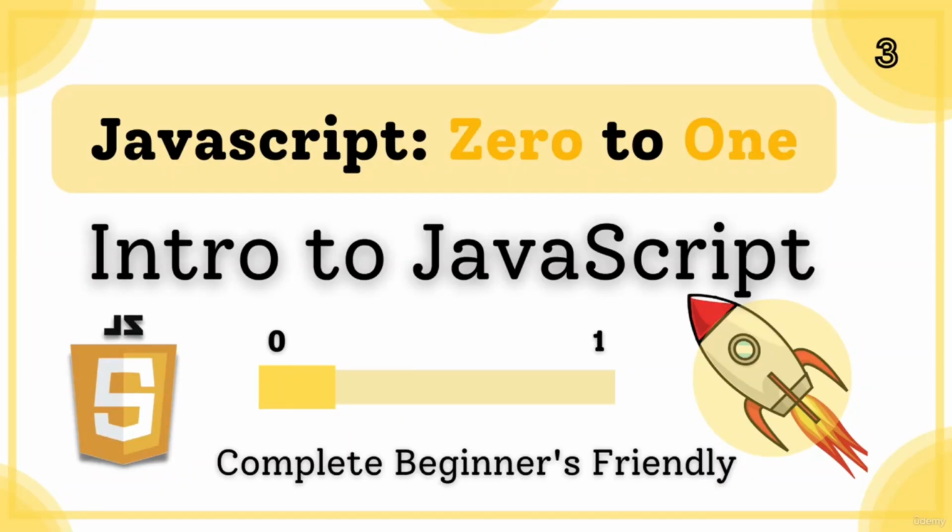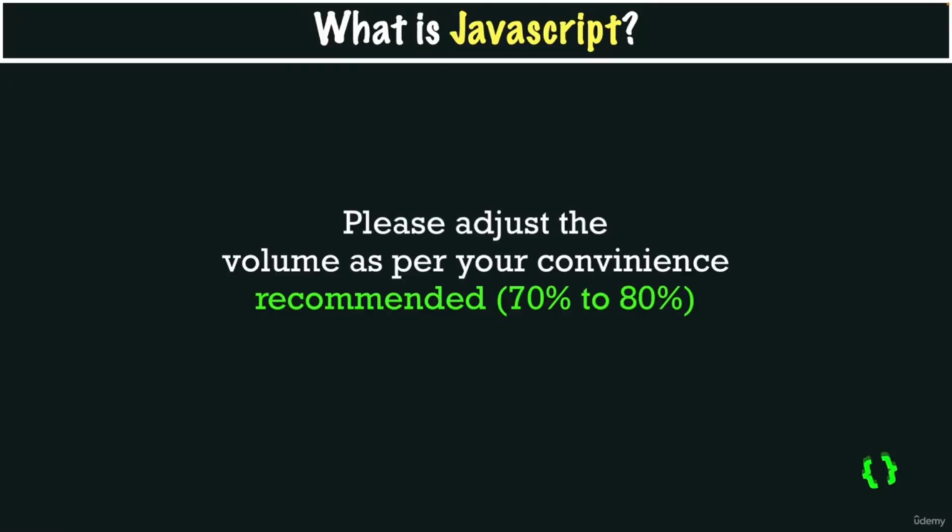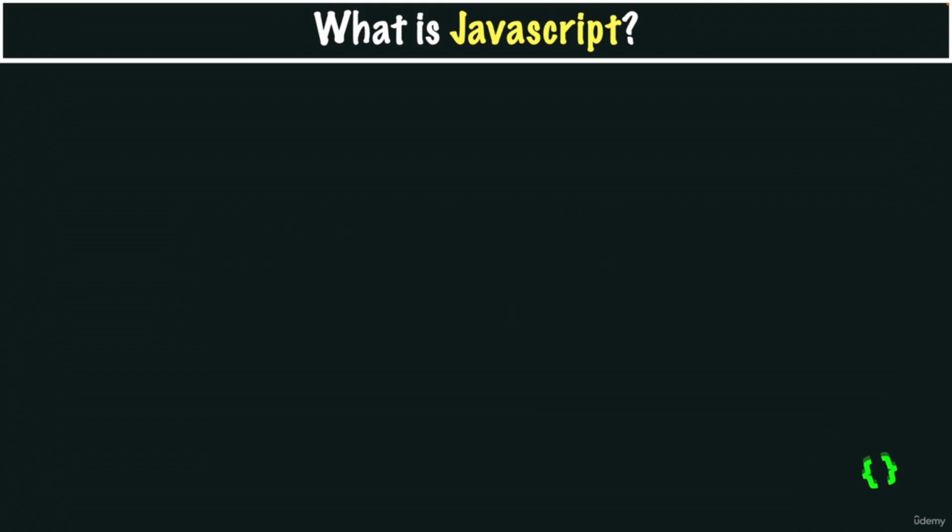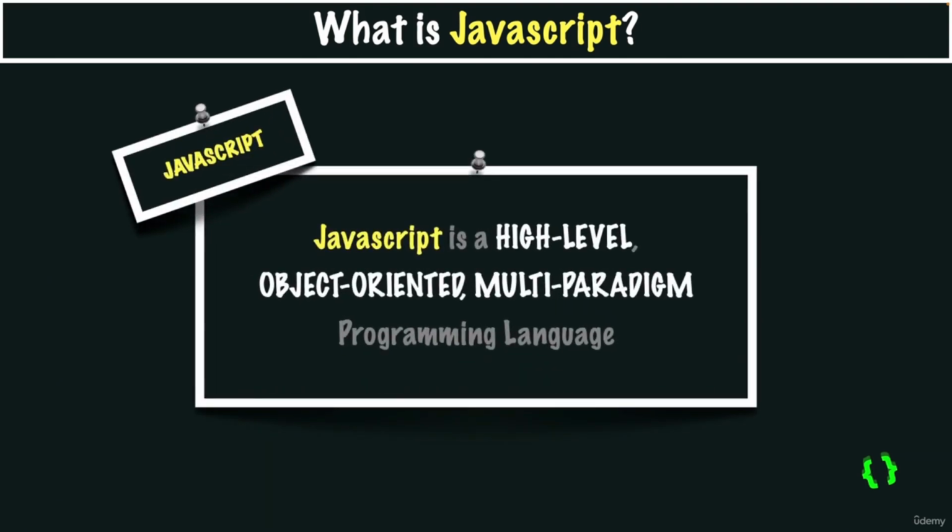Alright, so we have written a few lines of JavaScript, but what exactly is JavaScript and what can we do with it? Well, that's exactly what we are going to find out in this video. In this lecture, we will set the stage for the rest of the course, so you must follow this one until the end. You can find multiple definitions of JavaScript, but if we summarize, then an accurate definition would be that it's a high-level, object-oriented, multi-paradigm programming language.